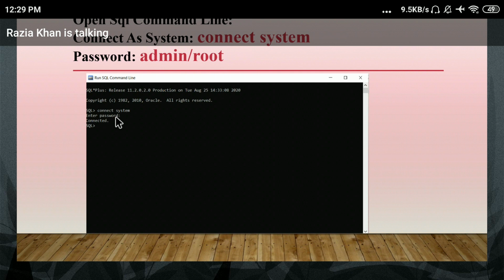This is your SQL command line. You can directly open it, type SQL command in the search bar, then this will open. You have to just log in and fire your query. Whatever query you have to fire, you can fire on that SQL command line. Yes, MySQL is different, and this is different. Is it okay? Shall I proceed, everyone?